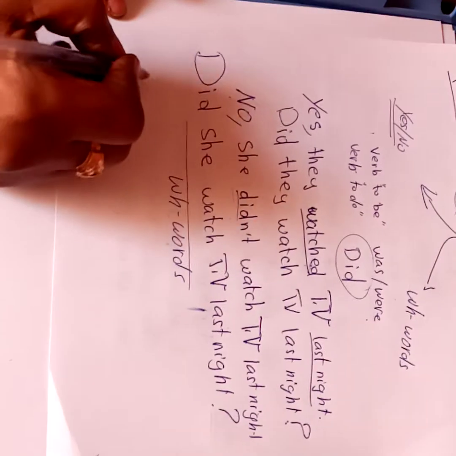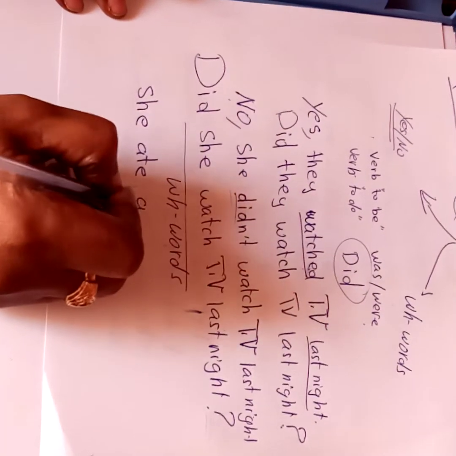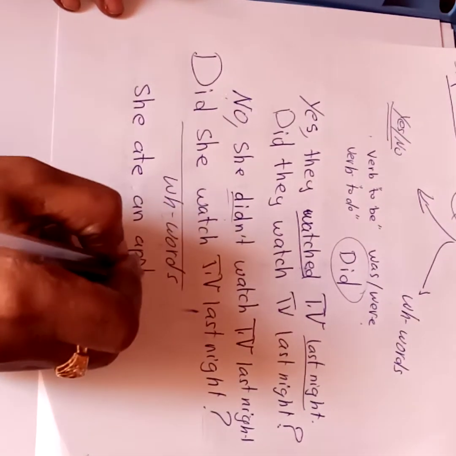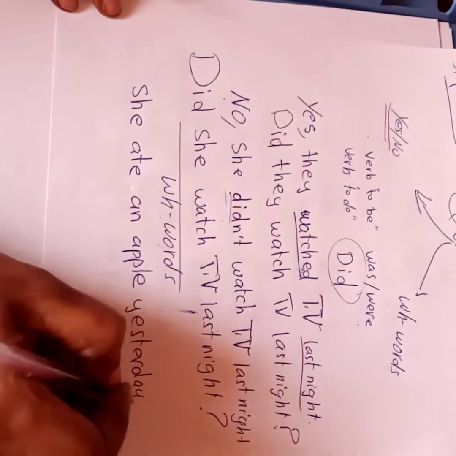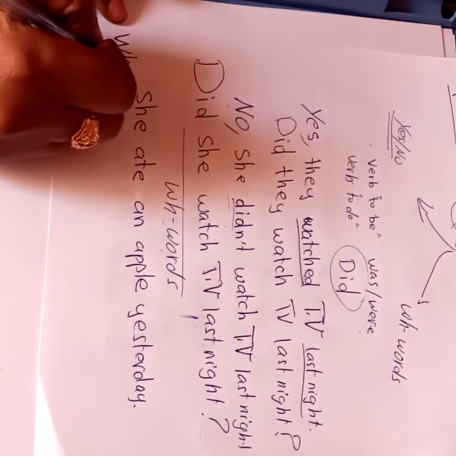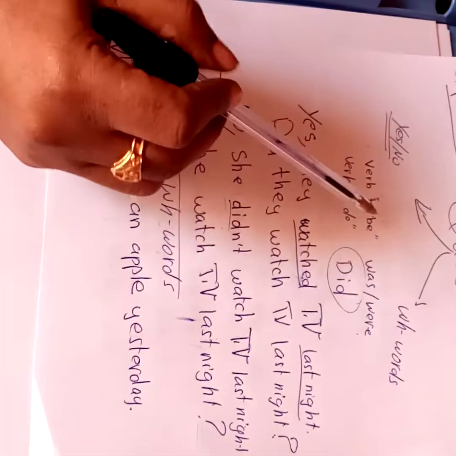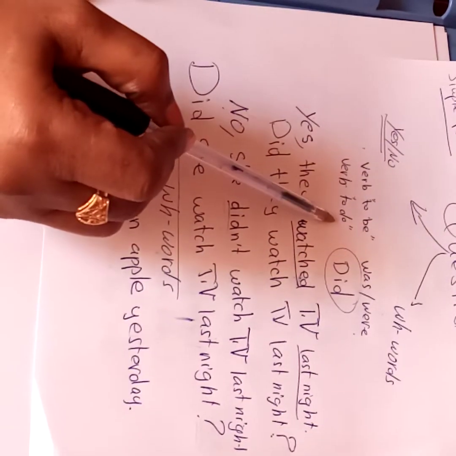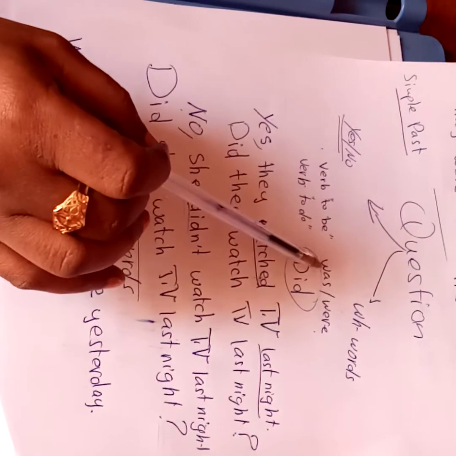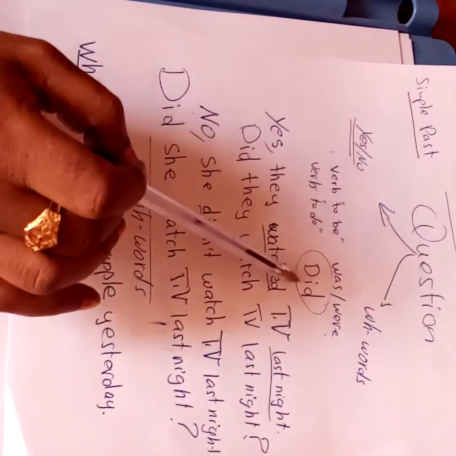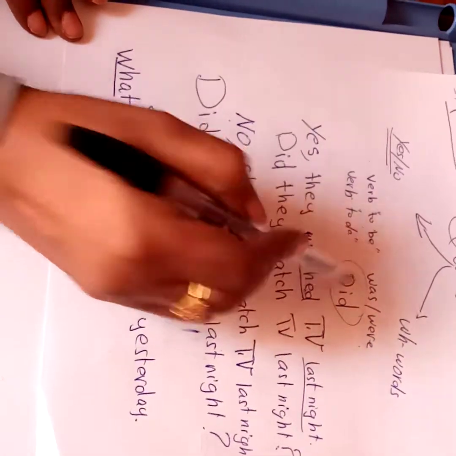Okay. If the sentence is she ate an apple yesterday, and I put for you one of the WH questions, what? After a WH question, I have to use either verb to be or verb to do. This is a rule. Because we are in the past, I have to use after verb to be either was or were. If I have a verb, I have to use did. Here, do I have was or were? No, I have a verb. So I have to use verb to do.